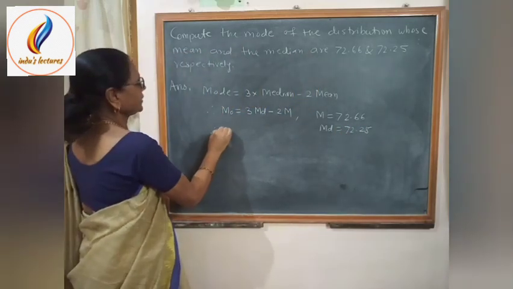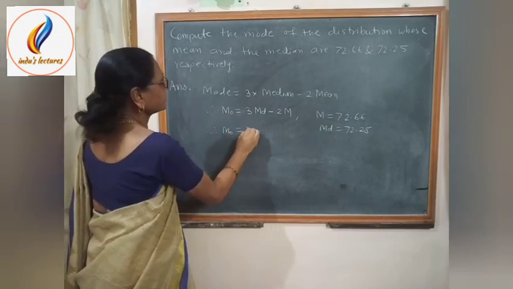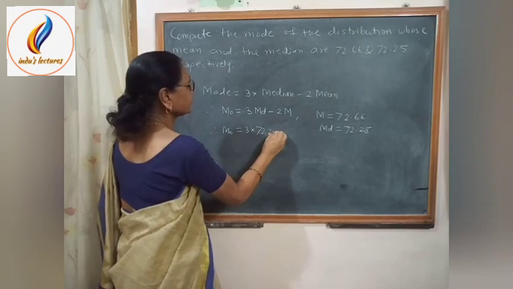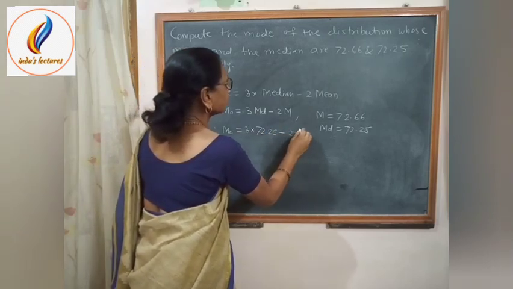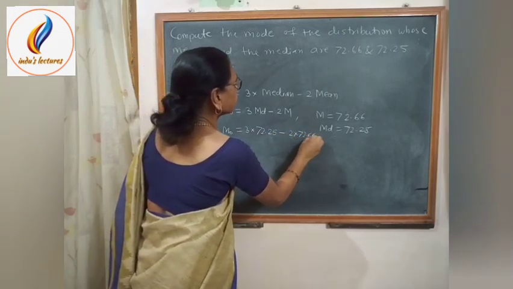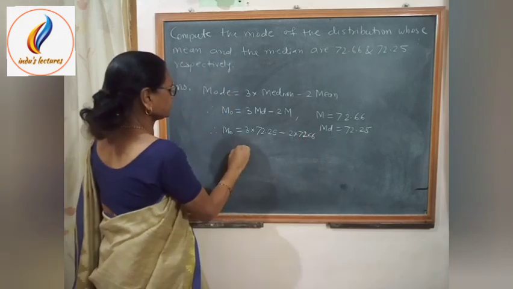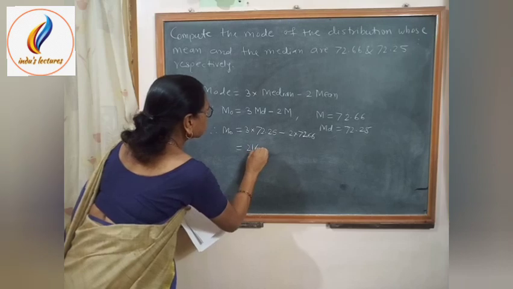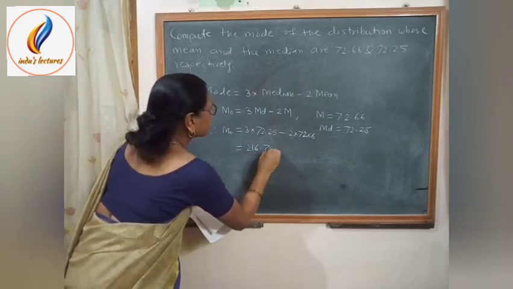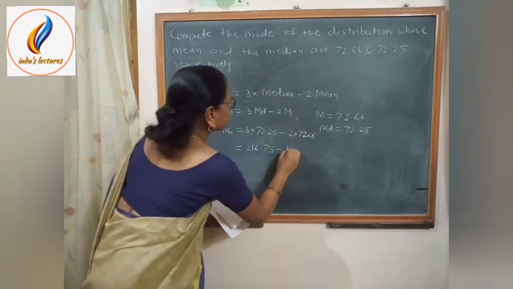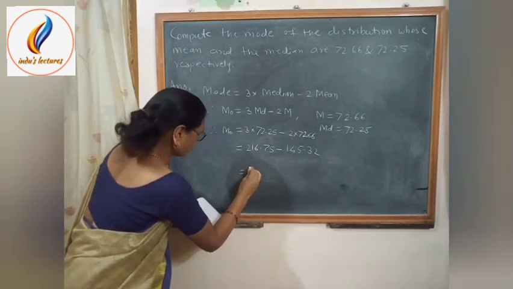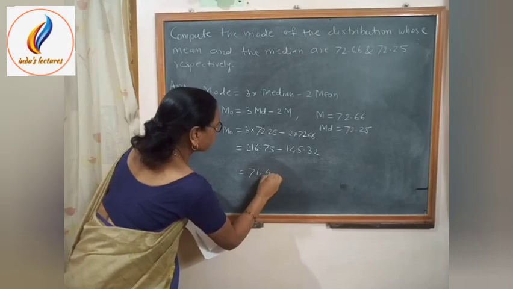So we can find mode is equal to 3 into 72.25 minus 2 into 72.66, which is equal to 216.75 minus 145.32, which is equal to 71.43.